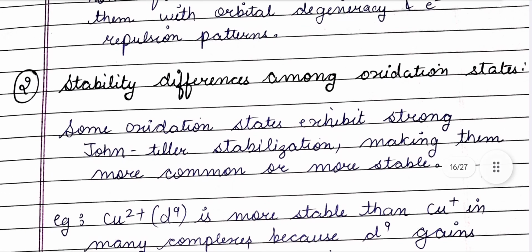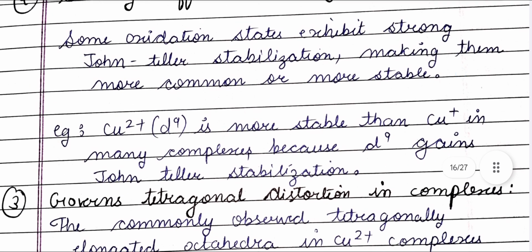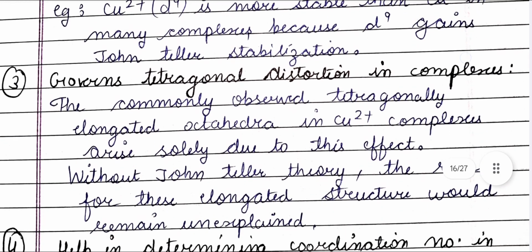Stability difference among oxidation states. Some oxidation states exhibit strong Jahn-Teller stabilization, making them more common or more stable. Cu2+ d9 is more stable than Cu+ in many complexes because d9 gains Jahn-Teller stabilization.